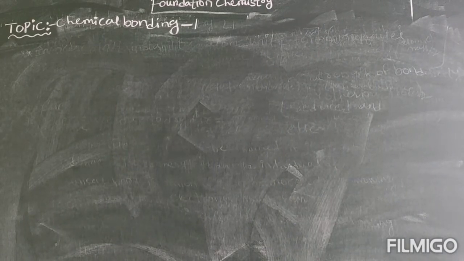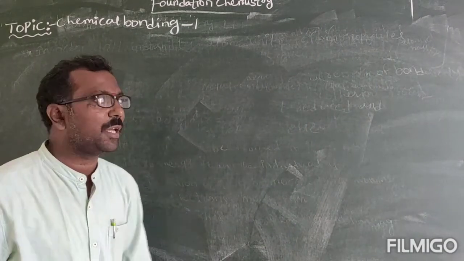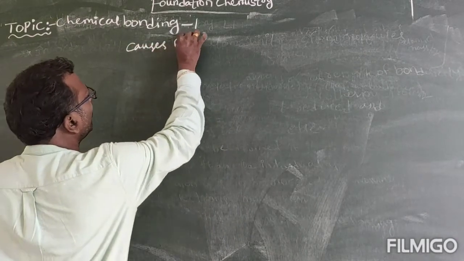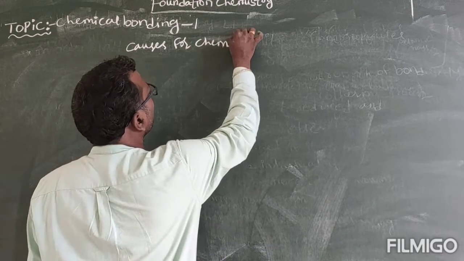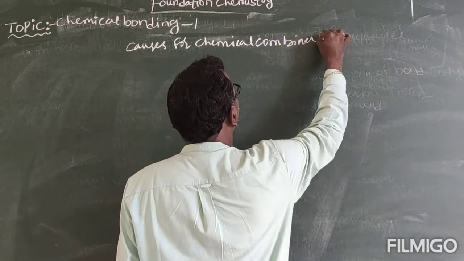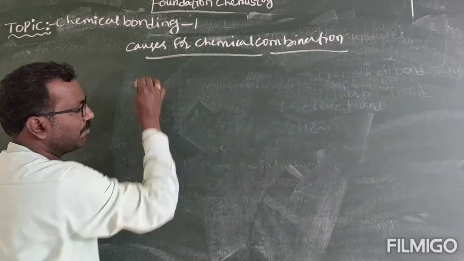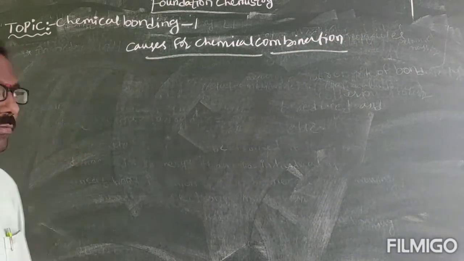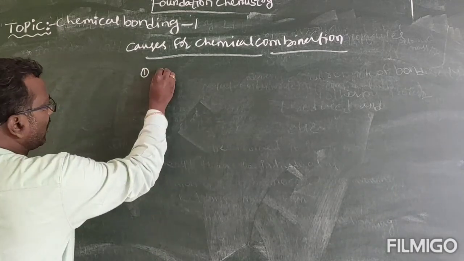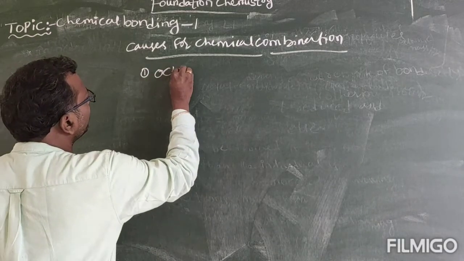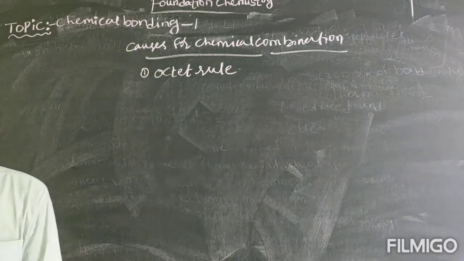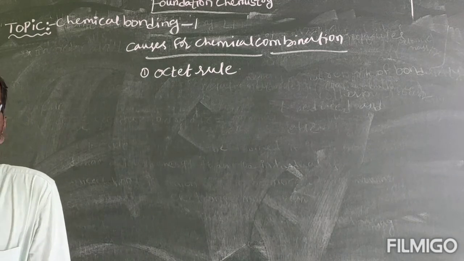So what are the conditions, the causes for chemical combination? Why do atoms combine? What is the major reason? First one, as we have seen, is the octet rule. In order to attain 8 electrons, they will be trying.